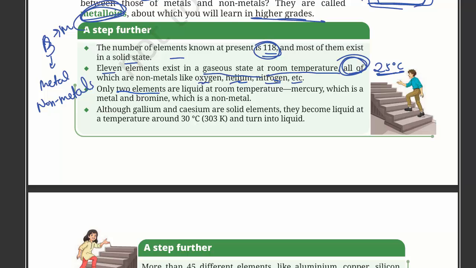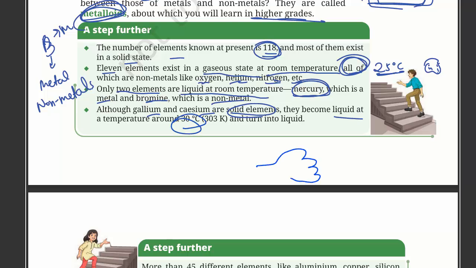Only two elements are liquid at room temperature. Mercury, which is a metal. You may have seen mercury. It looks like a very shiny liquid. And bromine, which is a non-metal. Although gallium and cesium are solid elements, they become liquid at 30 Celsius. So if we take solid gallium in our hand, it will look like it has melted and turned into liquid.